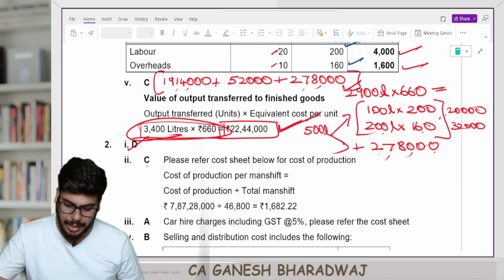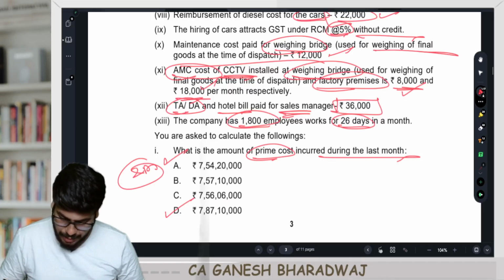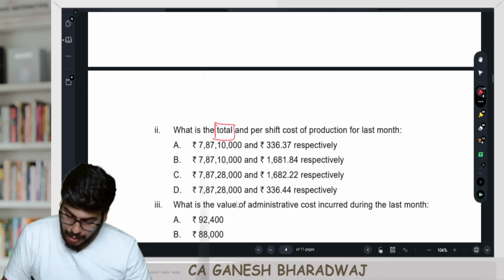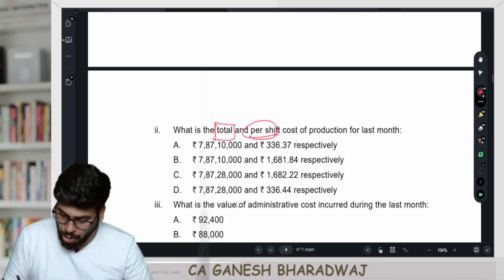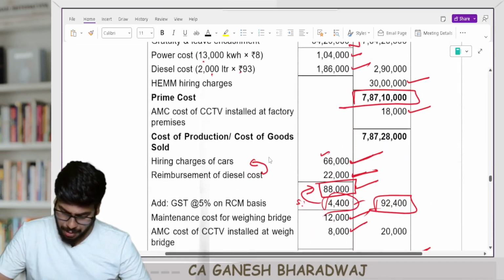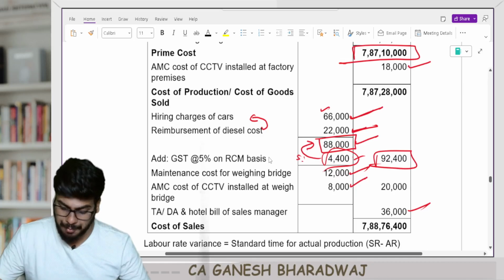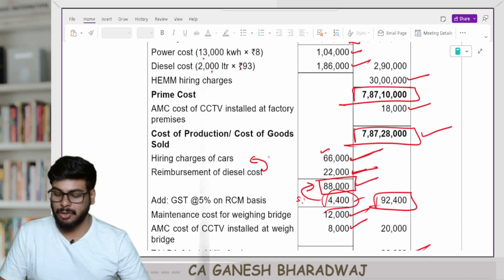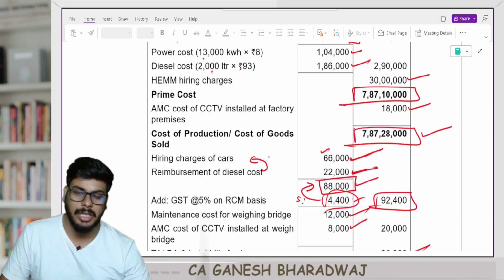The one is D. Next, what have they asked next? What is the total and the per shift cost of production for the last month? Total cost of production, there are no stocks and all, so the cost of production is going to be your cost of goods sold. So it's going to be 7 crore 87 lakh 28,000, no doubt.